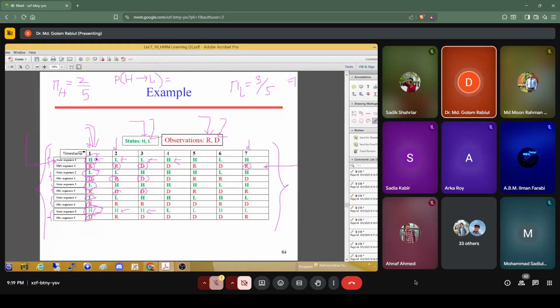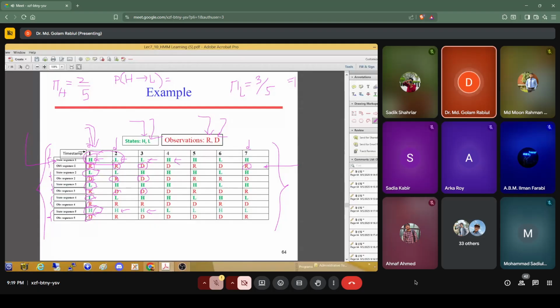Now from the first day, you have to see how many times these kinds of transitions are there, that is from high to low. The first is high, second is low. So this is one high to low transition.